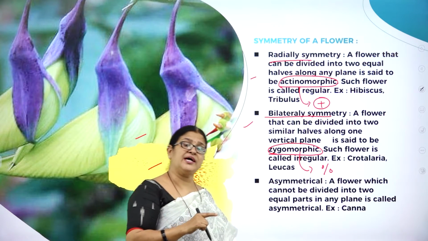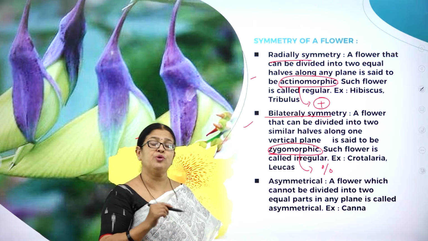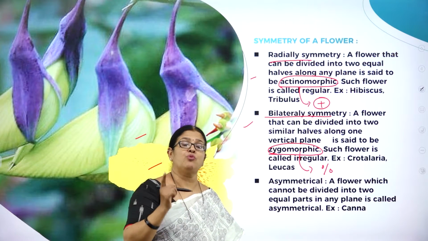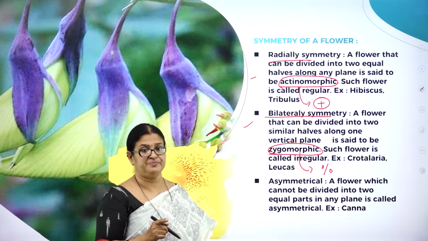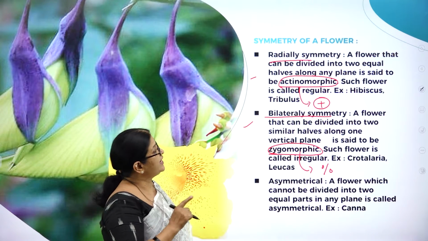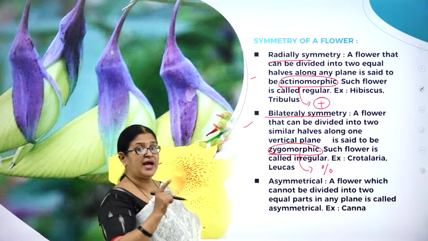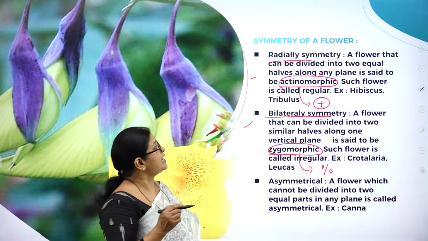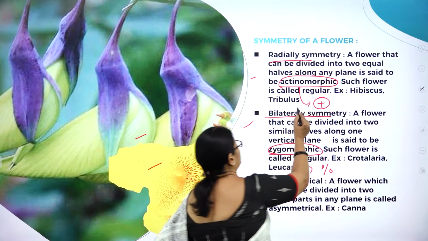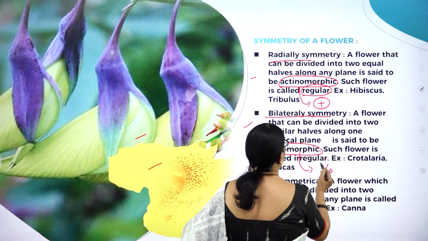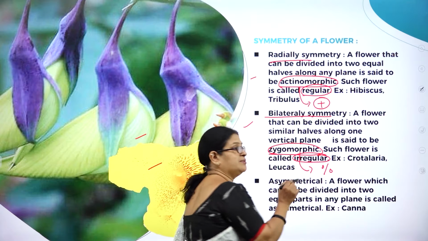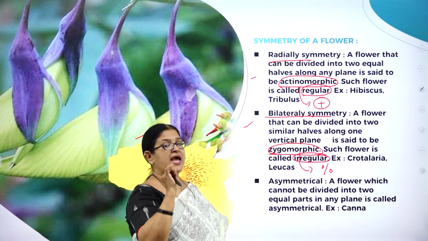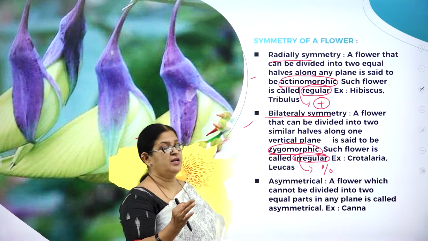So what is radial symmetry? When you are able to cut the body of a flower into two equal halves in more than one plane or one direction, it is called radial symmetry, and it is also called actinomorphic flower. It is also called a regular flower. Here it is called an irregular flower. See the terms: radial symmetry, actinomorphic, regular.